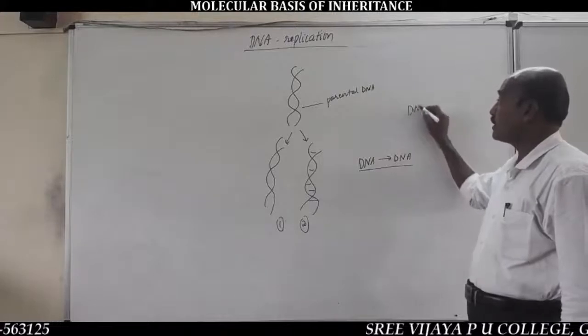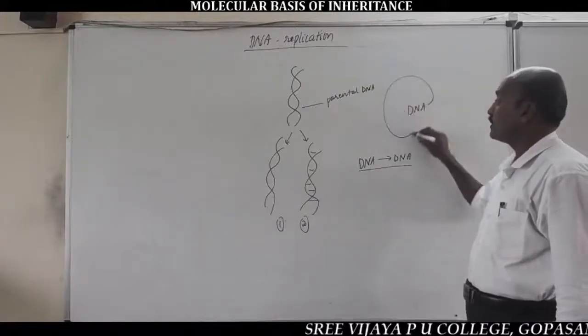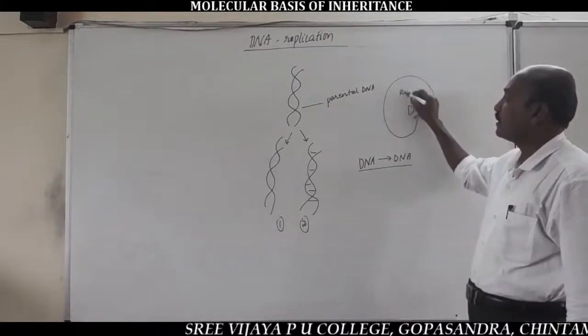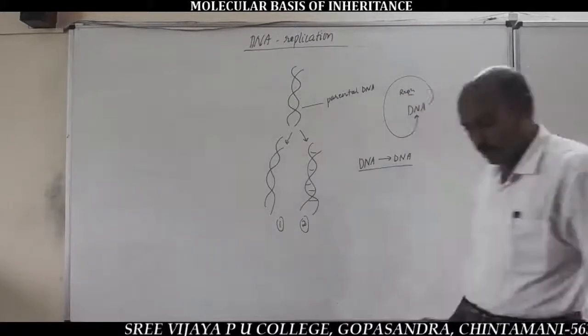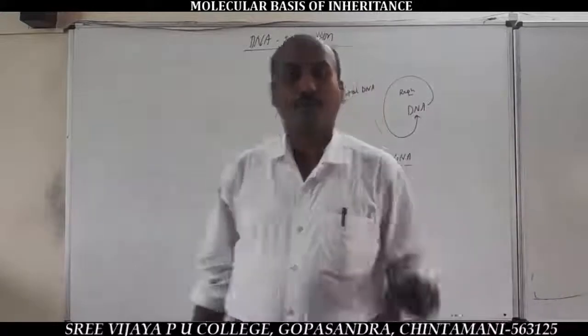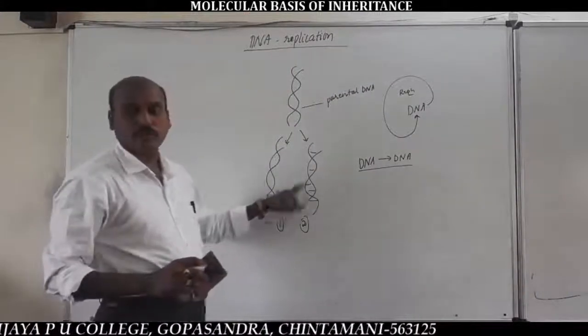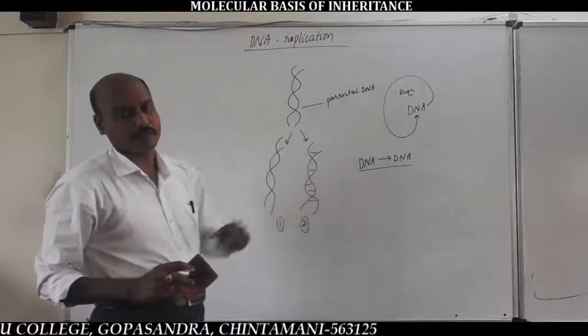So, the parental DNA produces two identical daughter DNA molecules, which is called DNA replication.